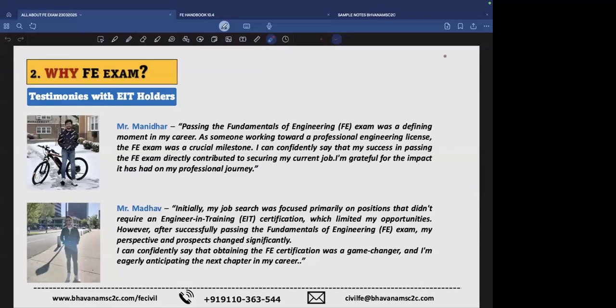It's not the case. If you clear your FE exam today, you can give your PE exam the very next day if you're ready for it. We need not wait for 3 years, unless the state demands it. Some of the states allow you to take the exam the very next day after your FE clearance. That depends from state to state, but experience is mandatory in order to get your license in your hands, not for giving the PE exam. So I hope this is clear for everyone who is thinking that experience is a must in order to give the PE exam.